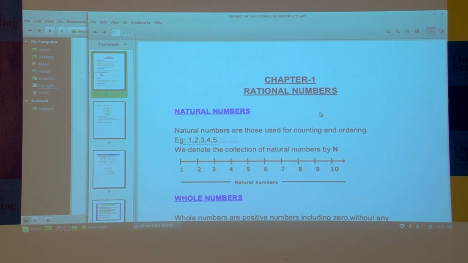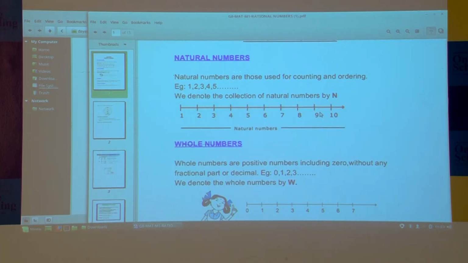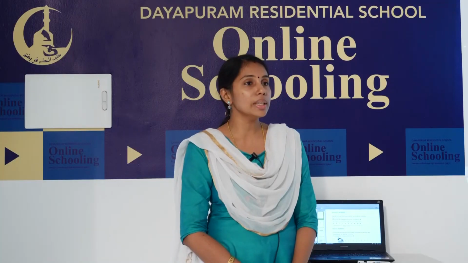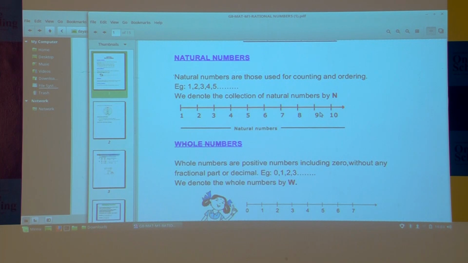Next is whole numbers. What is a whole number? Whole numbers are natural numbers including 0. Whole numbers are positive numbers including 0, without any fractional part or decimal. The simple definition is: whole numbers are positive numbers including 0. You can see that whole numbers start from 0, 1, 2, 3, etc. So, the only difference is that 0 is joined with the natural numbers.